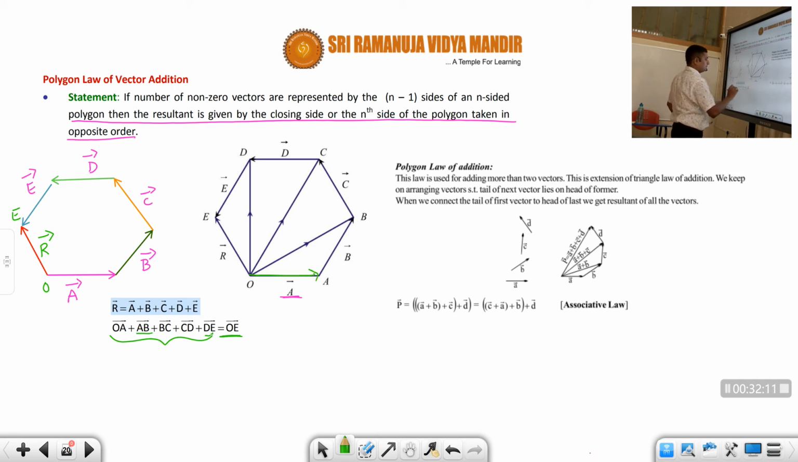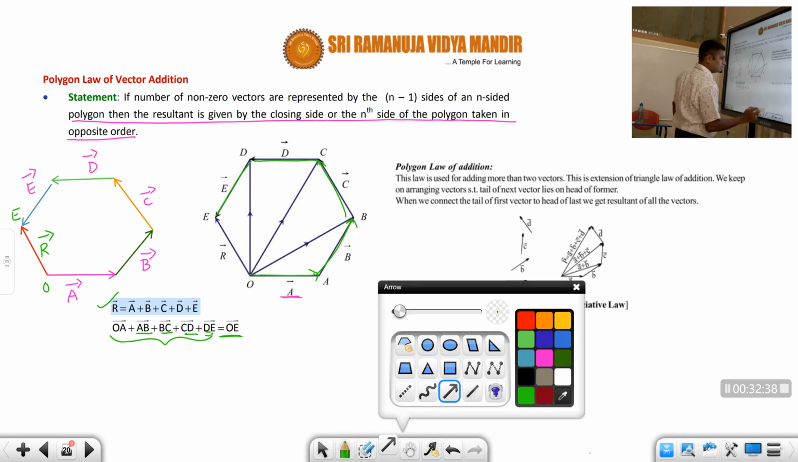OA vector plus AB vector plus BC vector plus CD vector plus DE vector. The resultant of all these vectors is nothing but this R vector, students. So therefore R vector is equal to A bar plus B bar plus C bar plus D bar plus E bar. Okay, students. Sometimes they'll give this R vector in the opposite direction, students.